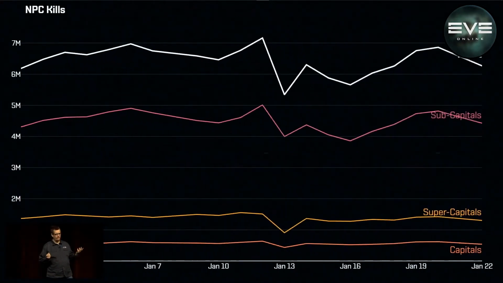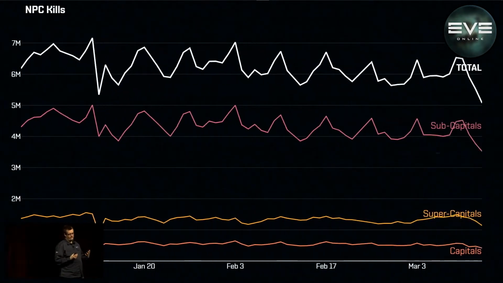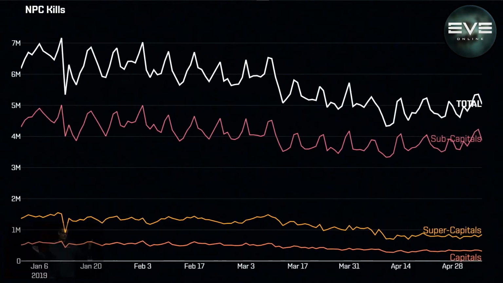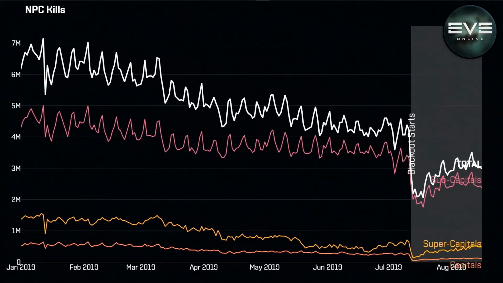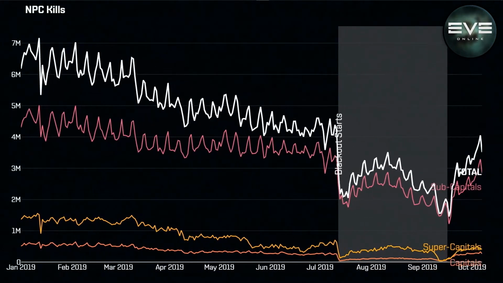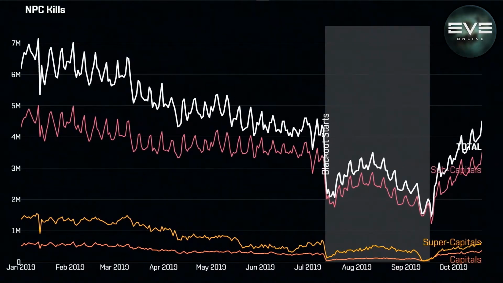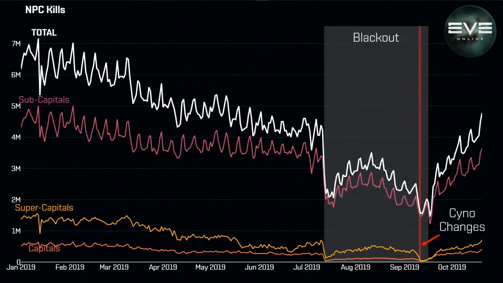So why don't we have a look at the number of NPCs killed by various ship types. We're just using meta groups here. The white line is the total number of NPCs killed. The red line is the number of NPCs killed by subcapital ships. The yellowy gold line is supercapitals, and the orangey line is just capitals. To start with, again, you can see the effect of the Sino change when most coalitions with supercaps said, hey, you can't rat in supercaps for a couple of days, and then they fired back up.